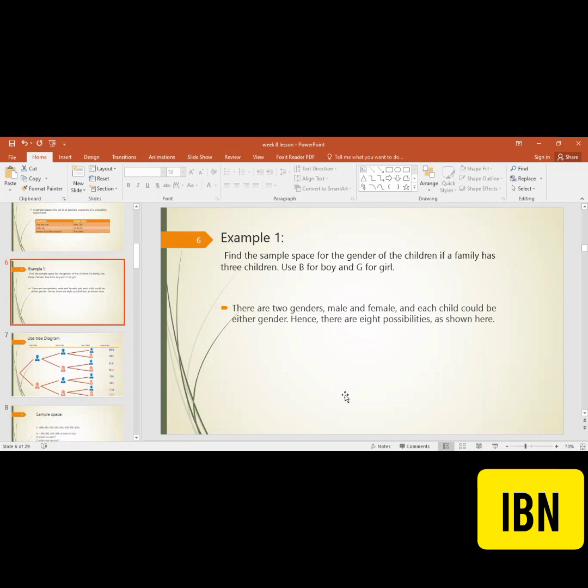Okay. They said, as an expert, we can say there are 2 genders, male and female, and each child could be either gender. Certainly, 1 by 2 हो सकती है ना? But you have to choose 3 at a time. That's it. So 3 at a time means 8 possibilities. As an expert, I said, and you just listen, but you have an ambiguity. How comes these 8 events the teacher was saying? So we have to make a tree diagram for that.